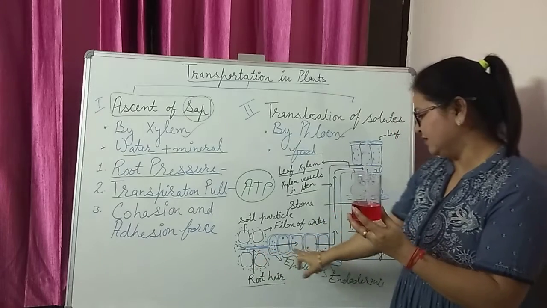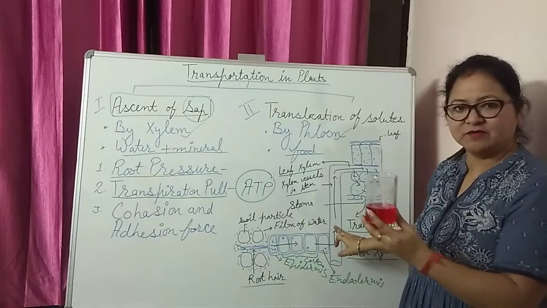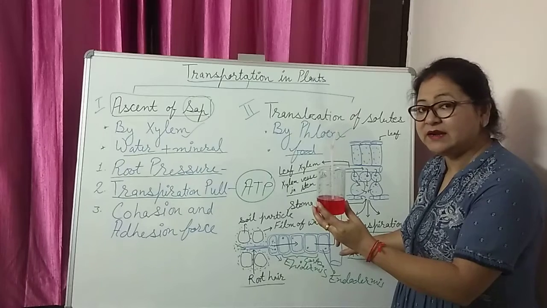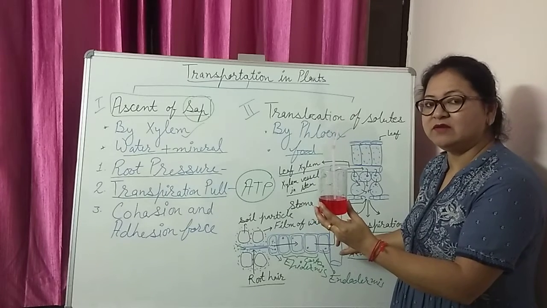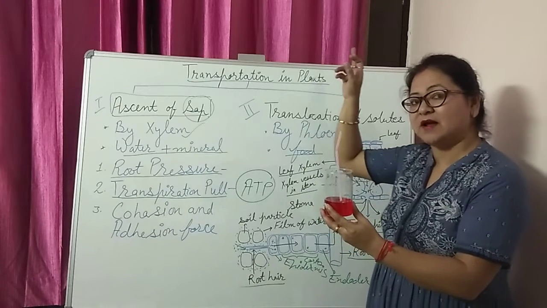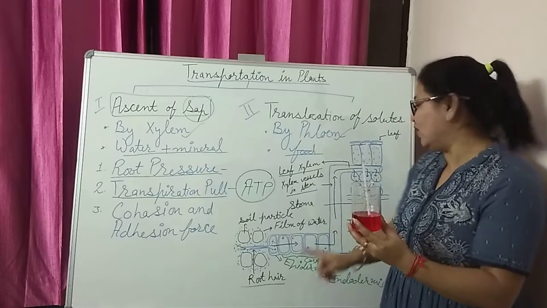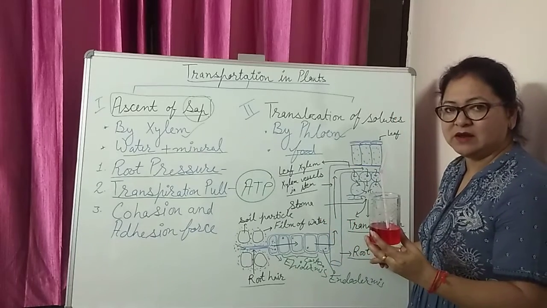The same happens here, the root pressure. But the water can rise up to a certain limit. Then how will it reach up to the tips of the plant like a eucalyptus tree? Then there is a need of transpiration pull.